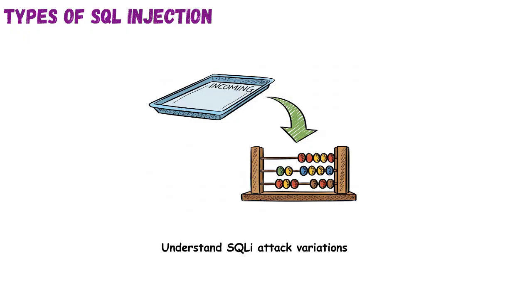We'll simulate several types against a test login field to observe how behavior and outputs vary. Each technique alters the query uniquely, either extracting data, triggering errors, or confirming logic through delays. From revealing full tables to just confirming a condition, each form reveals insights about the backend logic. Knowing the differences helps security teams apply tailored defense mechanisms, from error handling to query hardening.